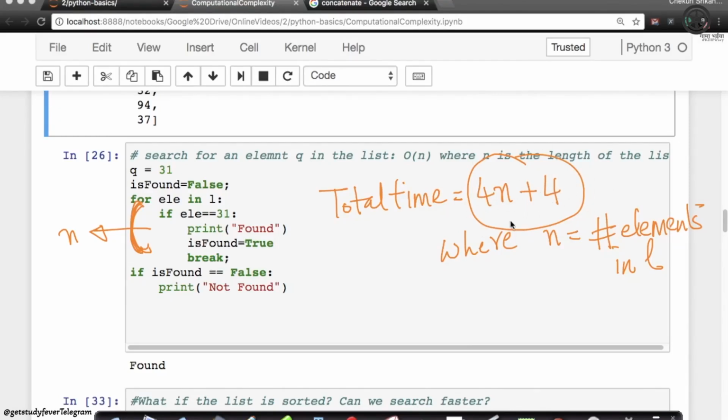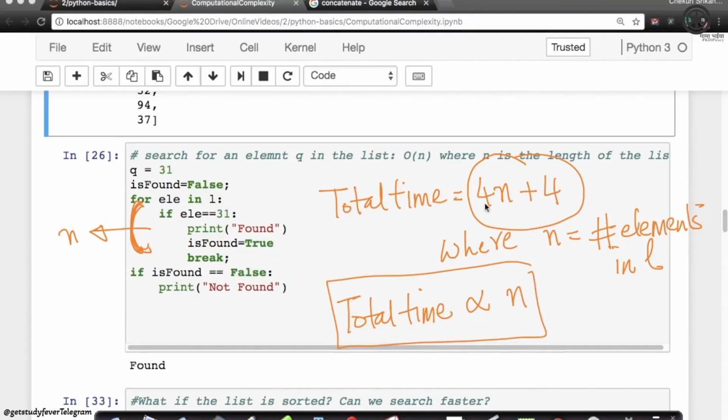If I want to write this as proportionality, can I say that my total time is proportional to n? From this formula, I'm just looking at proportionality. What does proportionality mean? As n increases, my total time also increases proportionally, right? So that's an important idea.